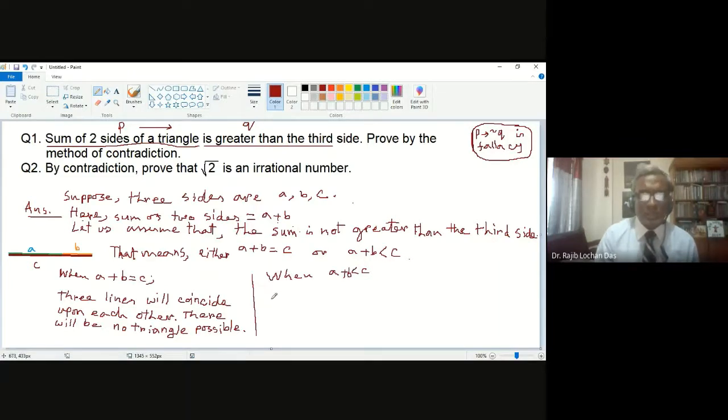You can write, okay, triangle will not be possible